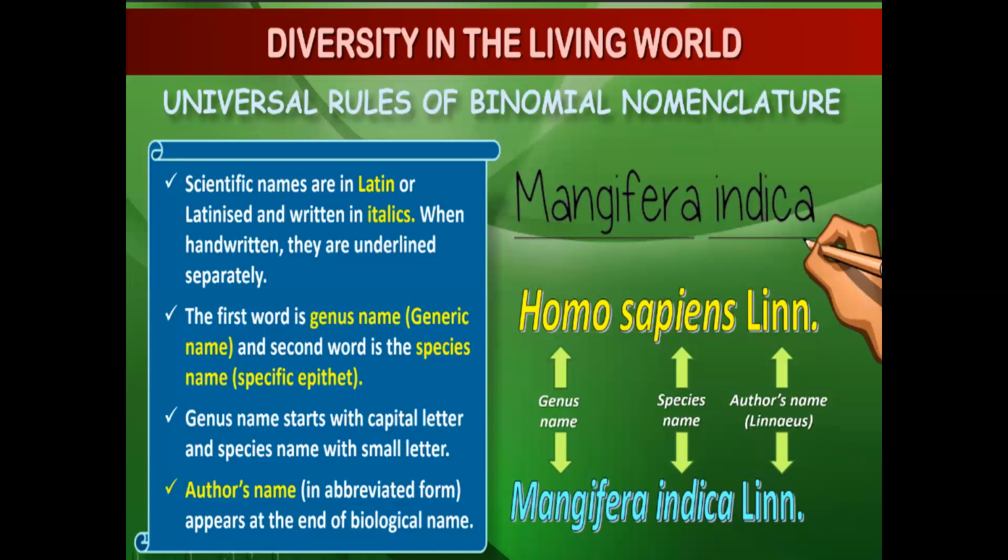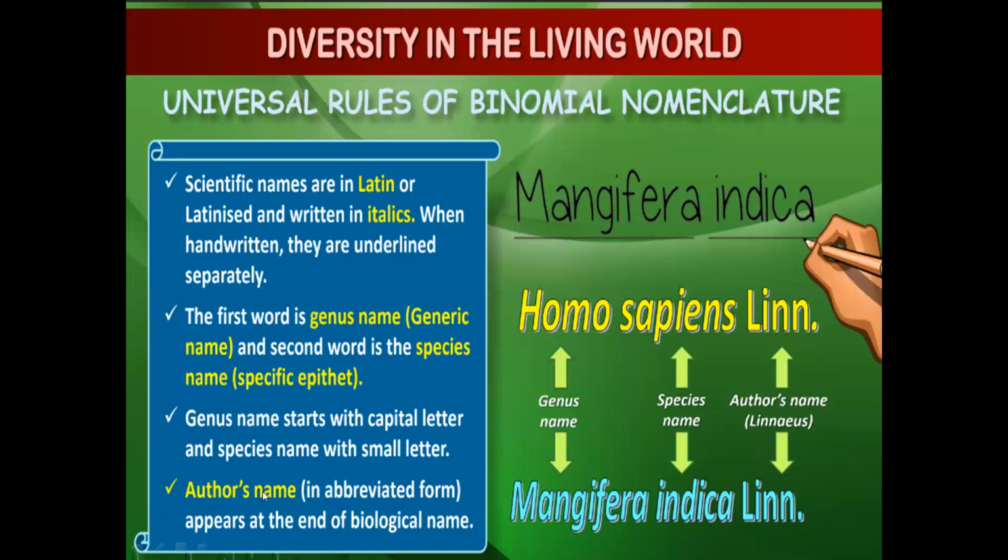The first word is the genus name, the generic name, and the second is the specific name or species name. Now this genus and species we'll learn later. So first name here, Mangifera indica. This Mangifera is the genus name. Indica is the species name. Genus name, if you see how it starts, M. Is the M small or capital? Genus name will always start with a capital and species name always with a small letter. So don't make the mistake of writing capital M and capital I.